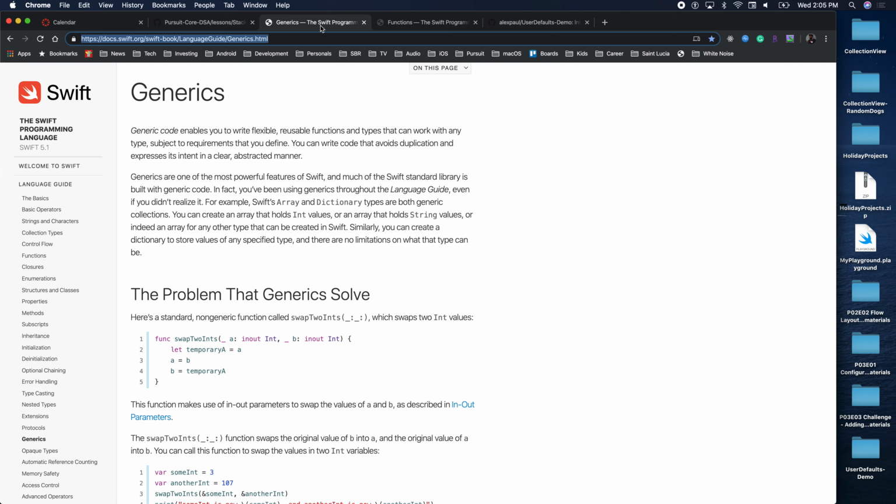You could have an array of mixed types, but this is not what we do as Swift developers, because as Swift developers, we don't want to put any type in an array. So we start an array, we say we only want strings in that array, right? But your array could also have integers, right? So a generic, by definition, allows us to work with any type. My array could work with any type, right?